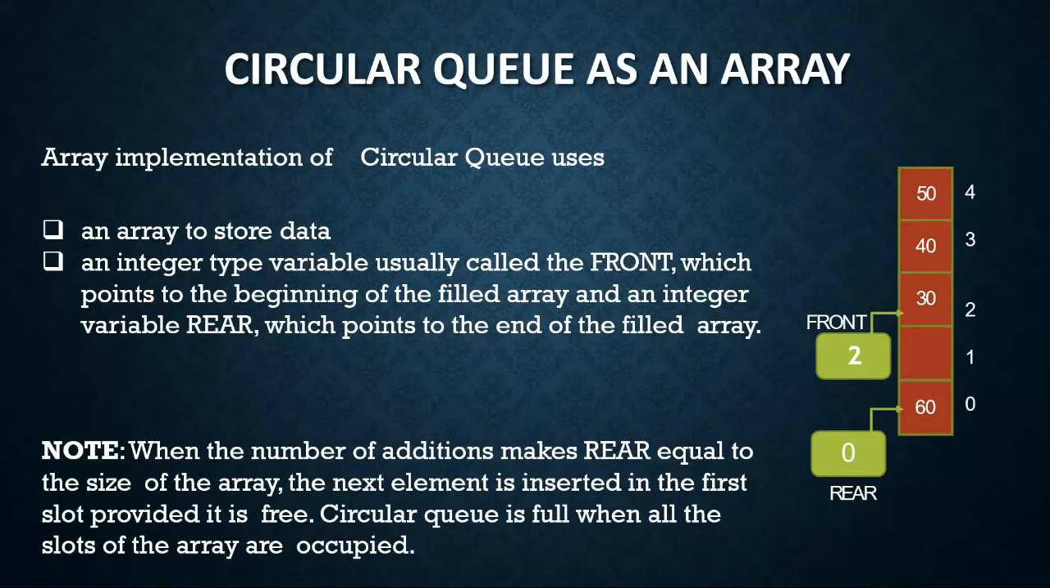Circular queue as an array. Array implementation of circular queue uses an array to store data. An integer type variable called front points to the beginning of the array, and an integer variable rear points to the end of the array.